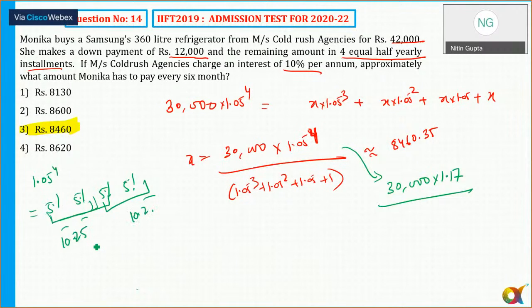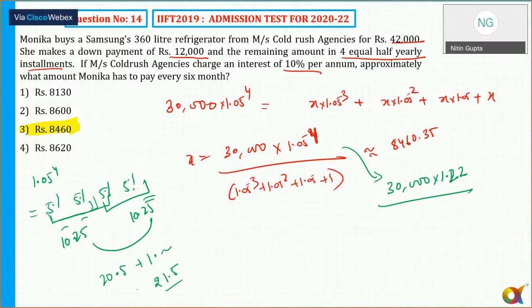Again, combine this. 10 plus 10 is equal to 20, 20.5, and 10 square is equal to 100, so plus approximately 1 point something. So I can say 21.2 ले लो, so that will be approximately 1.21. So this is how you all can do the calculation.